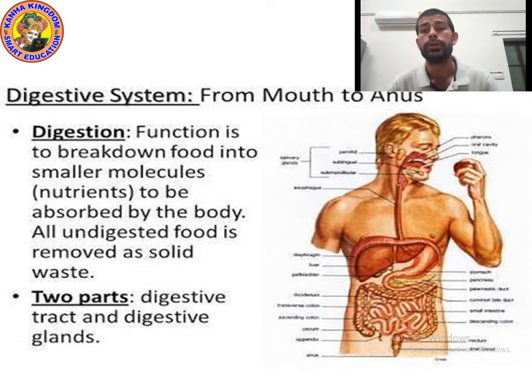Point number 1, a group of cells is called tissue. Our human body is made up of small cells. Yes, we can observe cells under a microscope. And we studied about amoeba. Do you remember what amoeba is? Yes, amoeba is a single celled organism, a unicellular organism. So a group of cells is called tissue and a group of tissue is called organ.